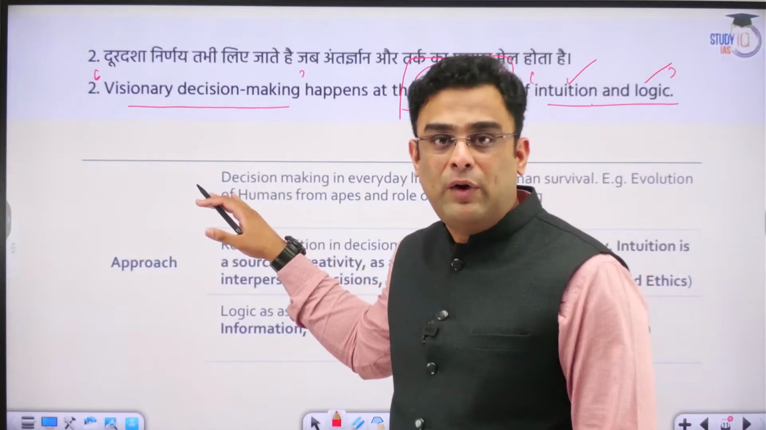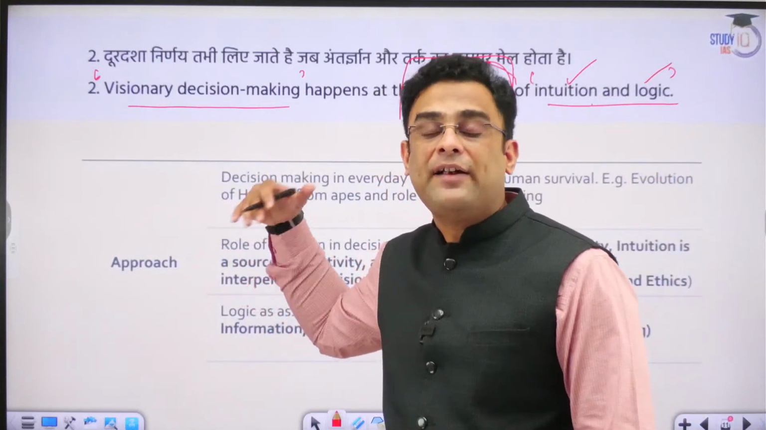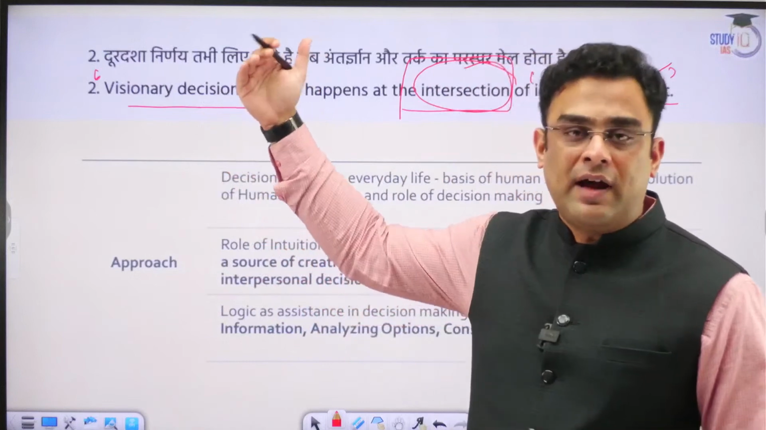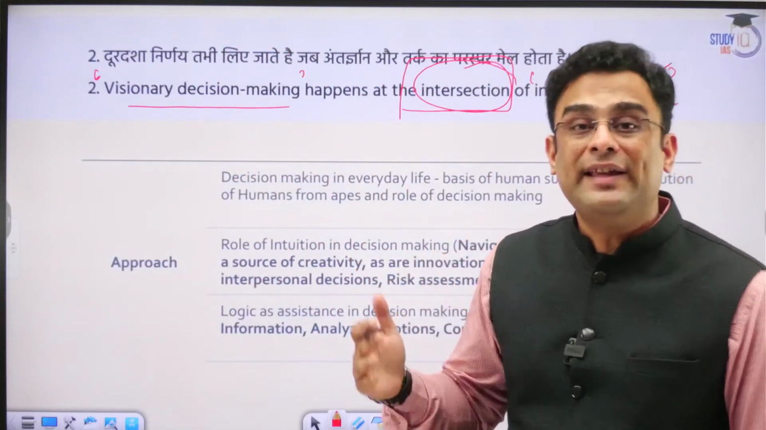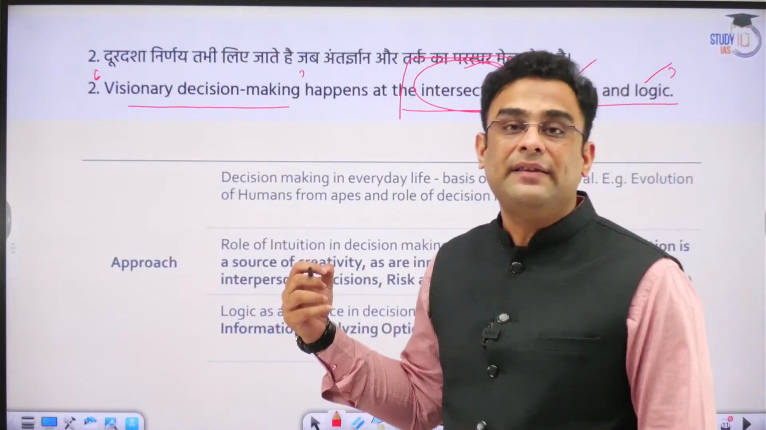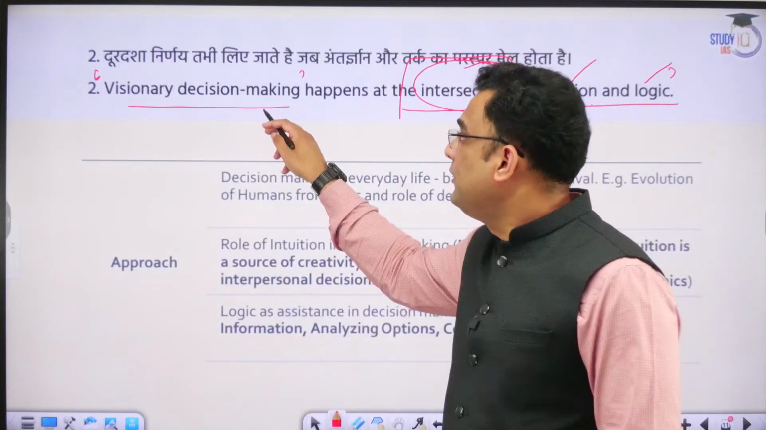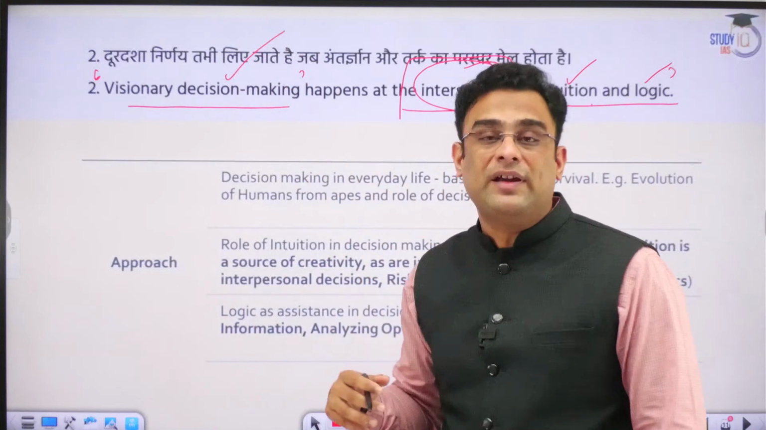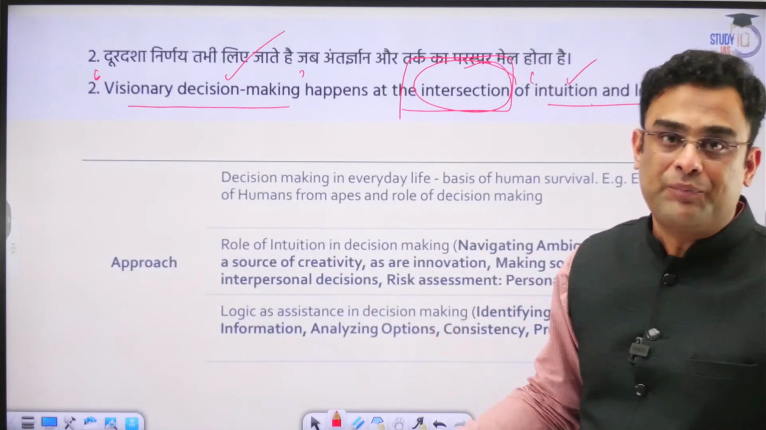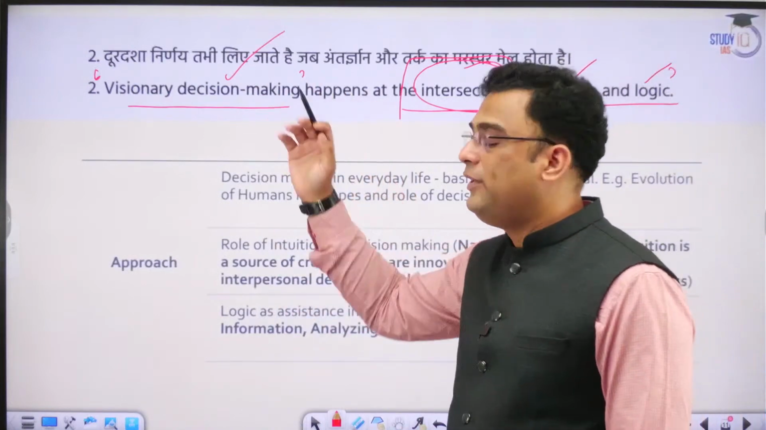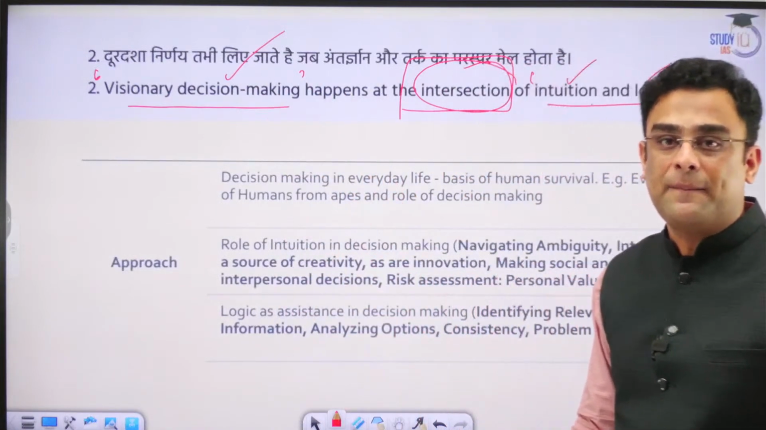But all of this would not have been possible had we not started or initiated our space program. It is our communication satellites that have made these things possible. So that was a visionary decision that was taken decades ago, the benefits of which we are reaping today. That is what is meant by visionary decision making.